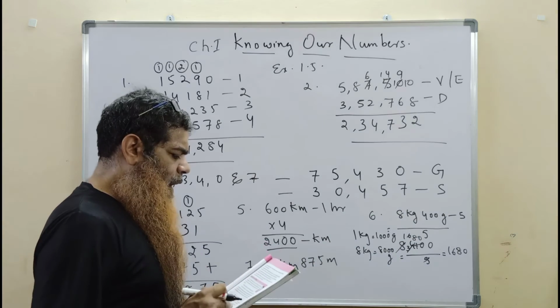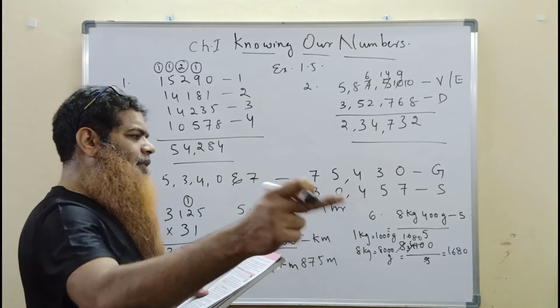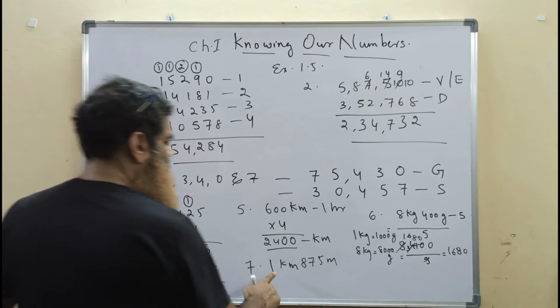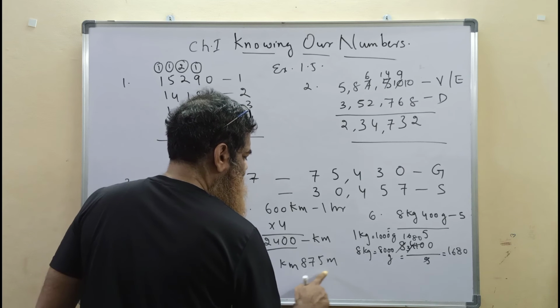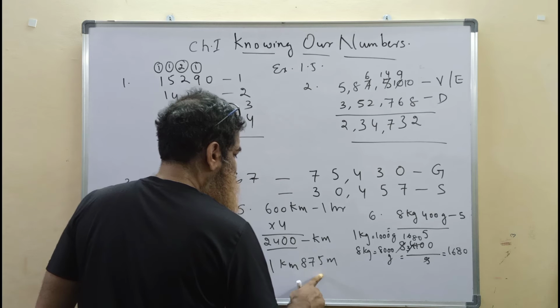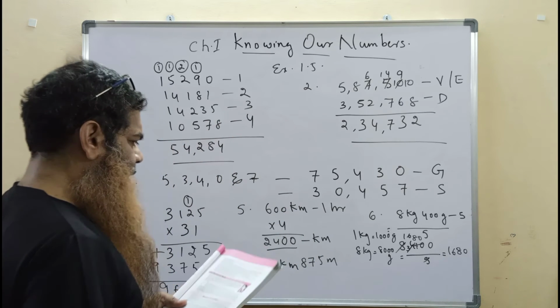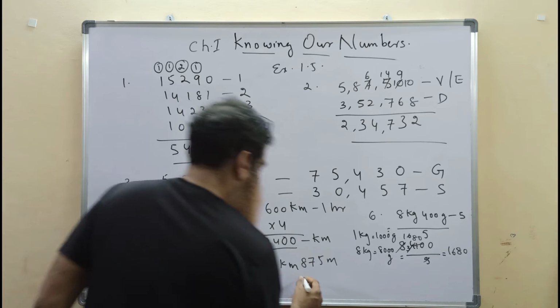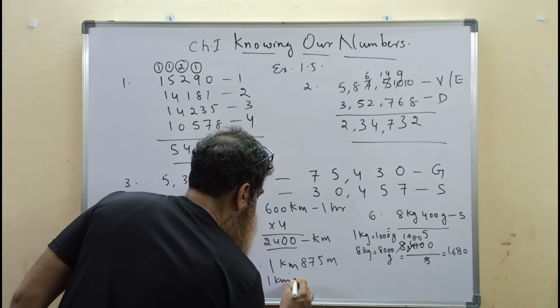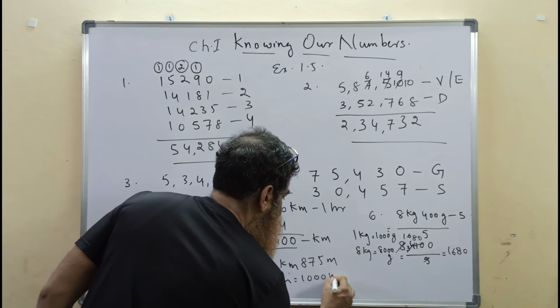She goes from her house to the school and she comes back from school to house. So 1 kilometer 875 meters while going, and while coming back again 1 kilometer 875 meters. That is double this.